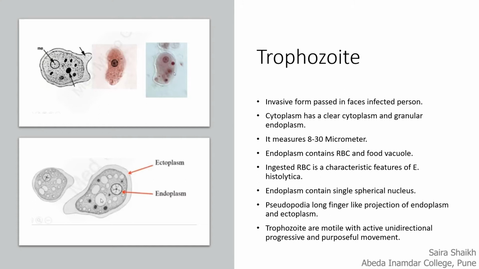The endoplasm has a single spherical nucleus. It is identified by the pseudopodia structure. Pseudopodia are long finger-like projections of endoplasm and ectoplasm. Trophozoites are motile. They penetrate through the wall of the intestine and reach the liver, lungs and brain along with the blood.